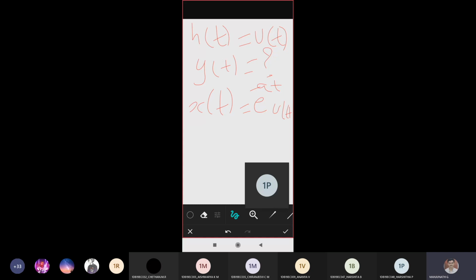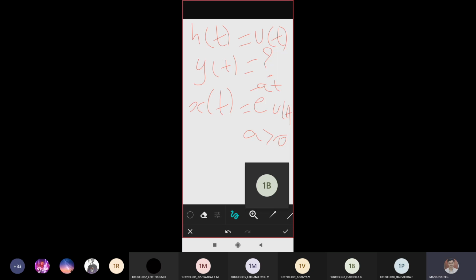Is it visible now? Yes, sir. Okay. So x of t is given as e power minus at into u of t, with a condition that a should be greater than 0. So why have they given the condition that a should be greater than 0?